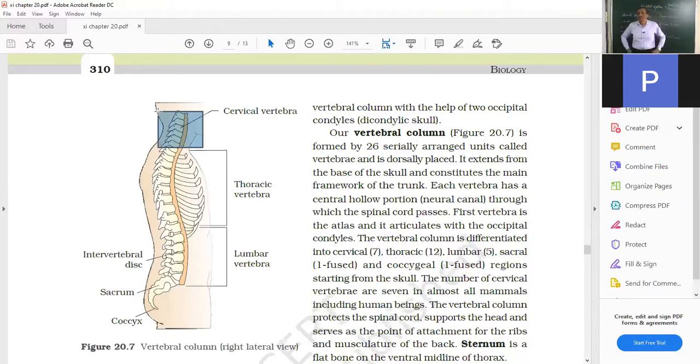The sacrum forms the hip region, and the coccyx, which used to be a long bone with a number of vertebrae, all fused together into one. So it is written here that the sacral is also fused and the coccyx is also fused. Earlier, in the embryonic stages, they were separate.